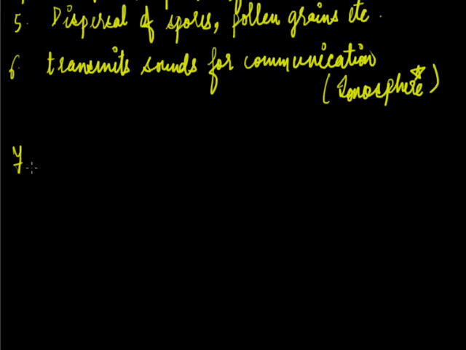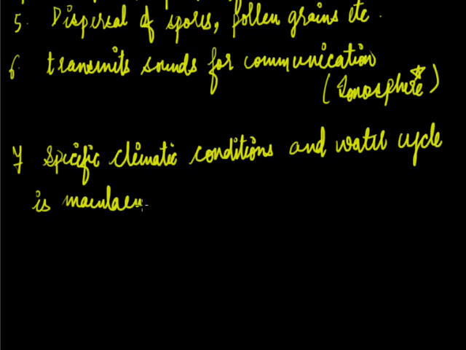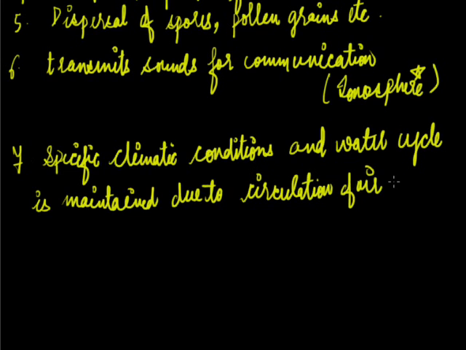So atmosphere helps in maintaining specific climatic conditions, and the water cycle is maintained due to circulation of air that is present in atmosphere.